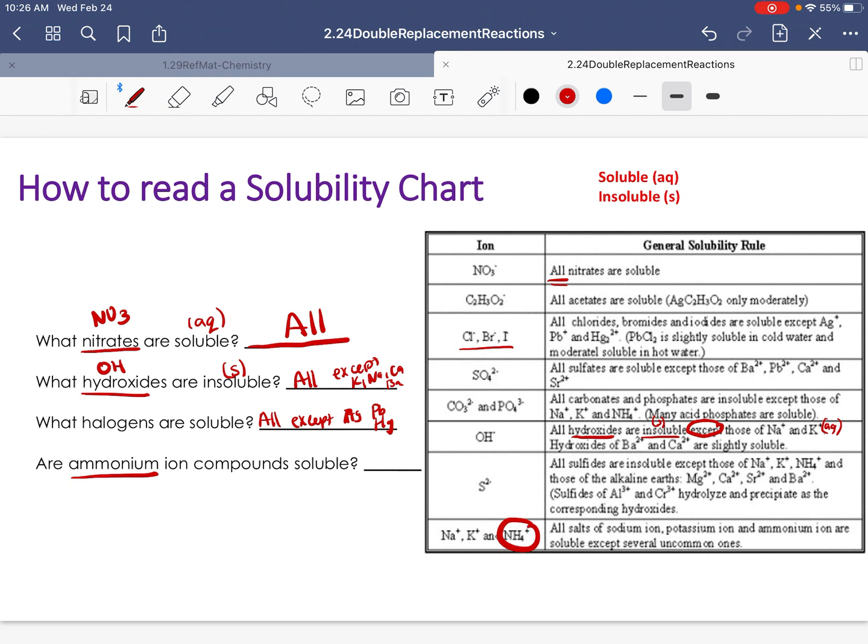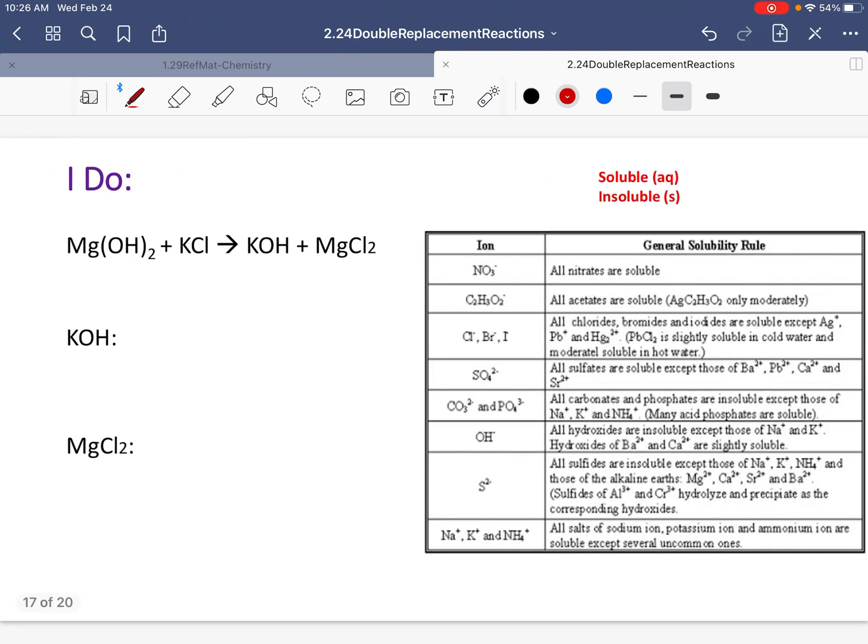All sodium, potassium, and ammonium compounds are soluble. So all. Whenever you have, this is very important, we're going to see it a lot right now, whenever you have sodium, potassium, and ammonia, these are soluble. They are aqueous. They will definitely dissolve. So hopefully this solubility chart is a bit better than yesterday's and easier for you to understand.